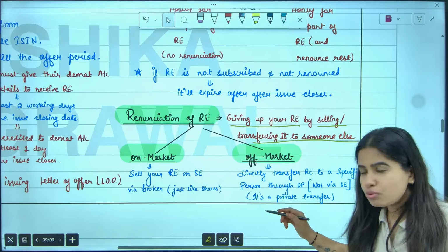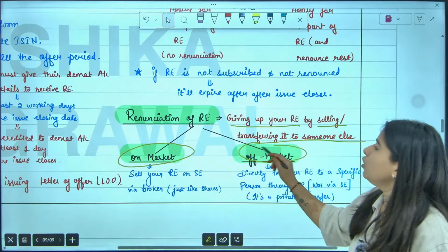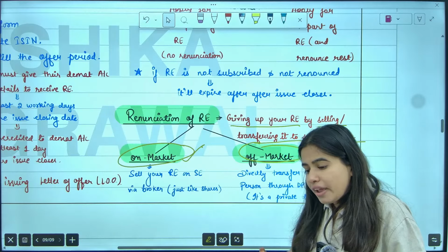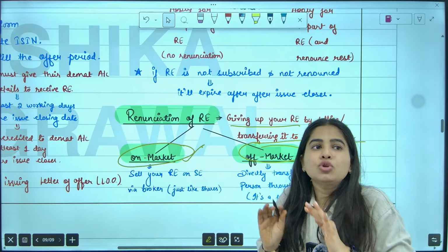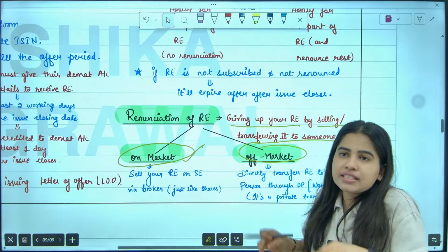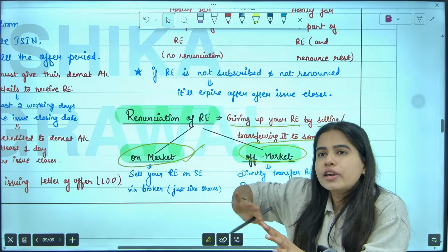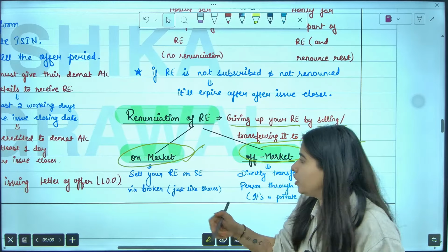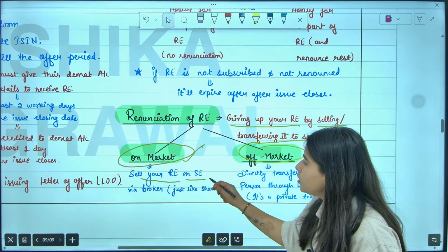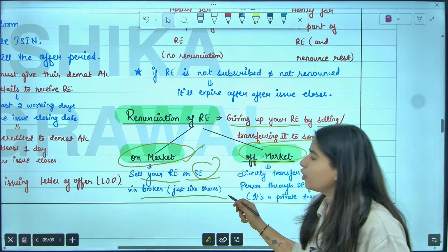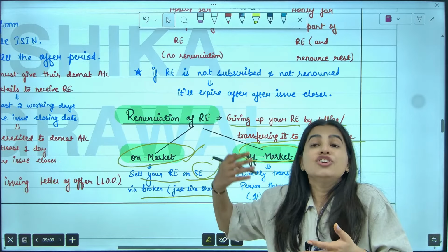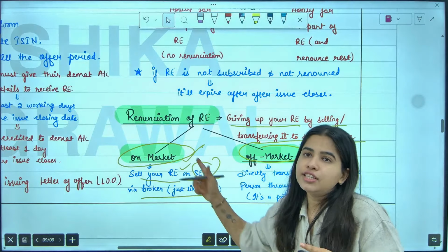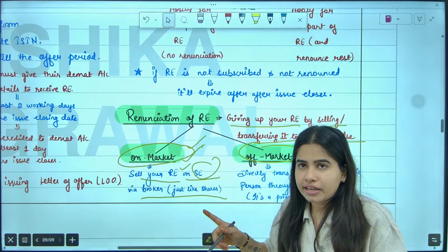Now, renunciation is of 2 types: on market and off market. Very easy. On market means when you just trade them through the stock exchange. You place the sell order, the stock exchange automatically finds the buyer, and your trade will be executed. So you sell your rights through the stock exchange via your broker. Just like you sell shares on the stock exchange, same way you can sell your rights on the stock exchange. This is on market renunciation.